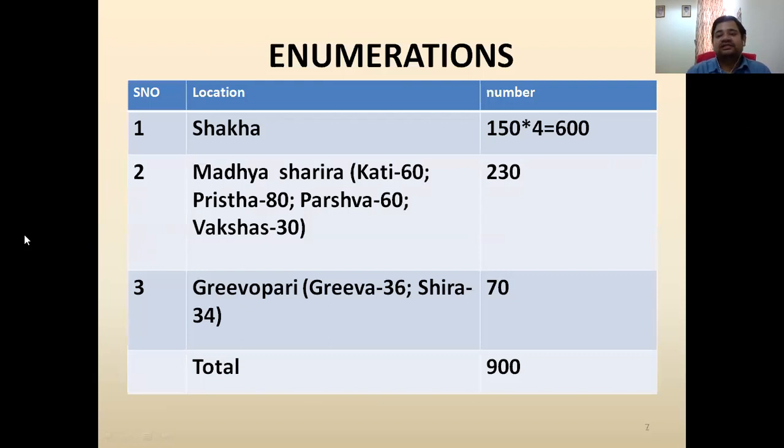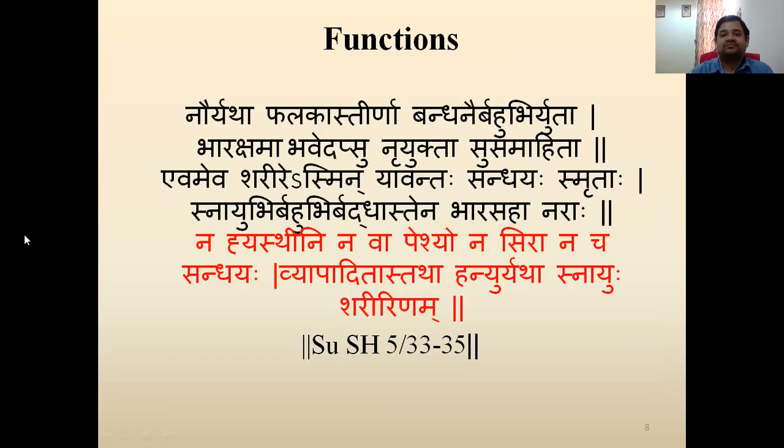Then the enumerations are given in the classical text. The total number is 900. In Sakha, there are 150 in each, multiplied by 4 for the 4 Sakha, it becomes 600. Madhyasarira is 230, then further divided: Kati is 60, Prishta 60, Parsva 60, and Vakshas, that is chest region or thoracic region, is 30. Urdhvajatru, that is above the neck, is 70. The Griva part specifically is 36 in number. Sira is 34 in number. Thus, the total becomes 900.